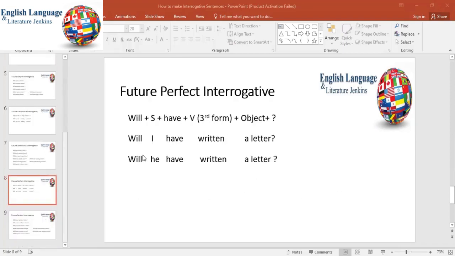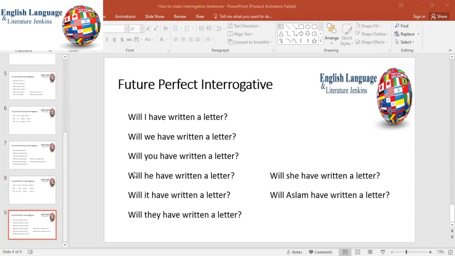Future perfect interrogative: will, subject, have, verb third form, object, question mark. We have the helping verb will have. Will I have written a letter? Will he have written a letter? These are the examples of future perfect interrogative.